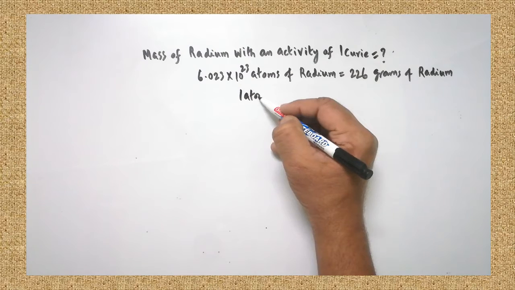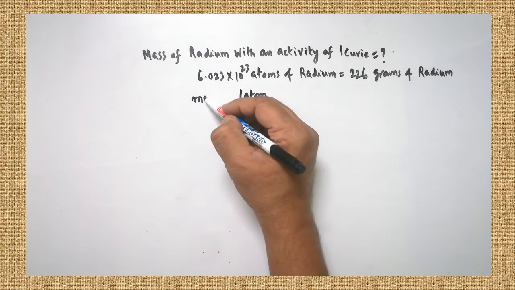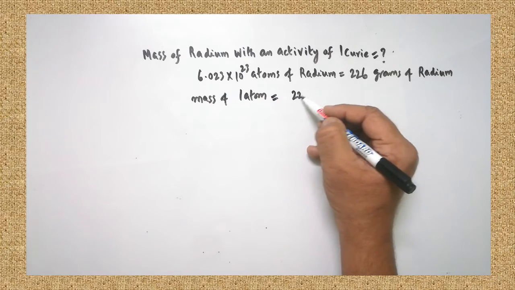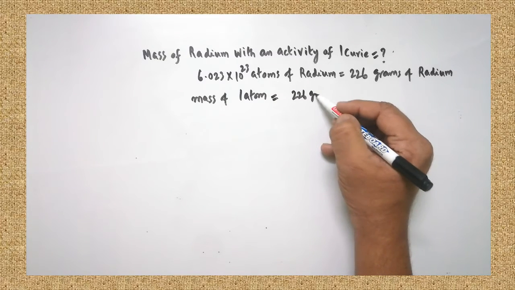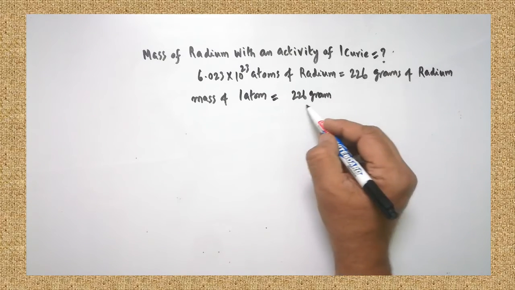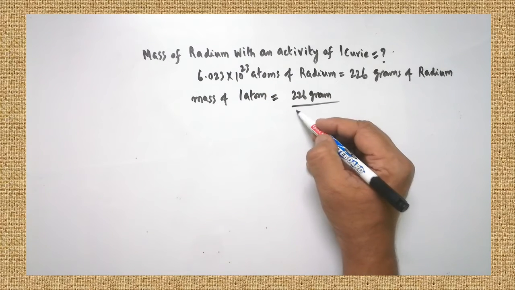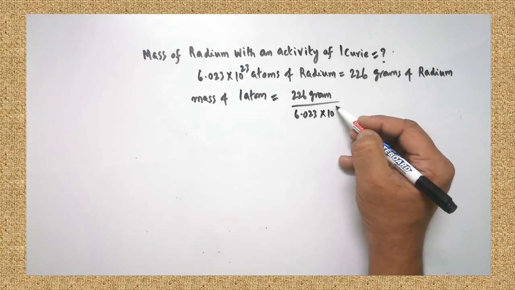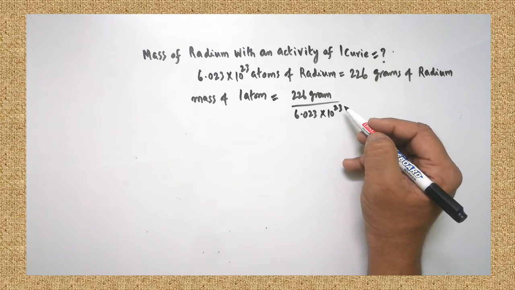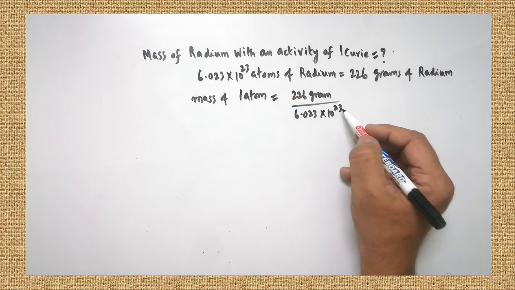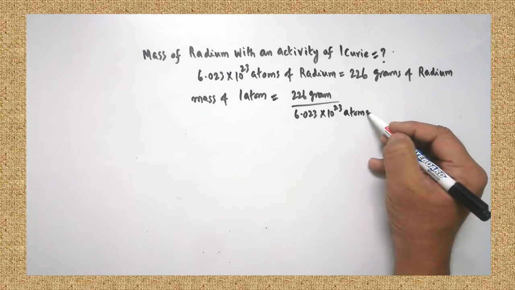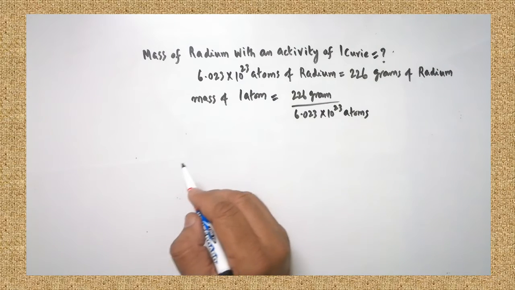How will you calculate? The mass of a single atom can be calculated as 226 grams whole divided by, cross multiplying this, 6.023 into 10 to the power of 23. Are you clear? Now the mass of one atom is calculated.